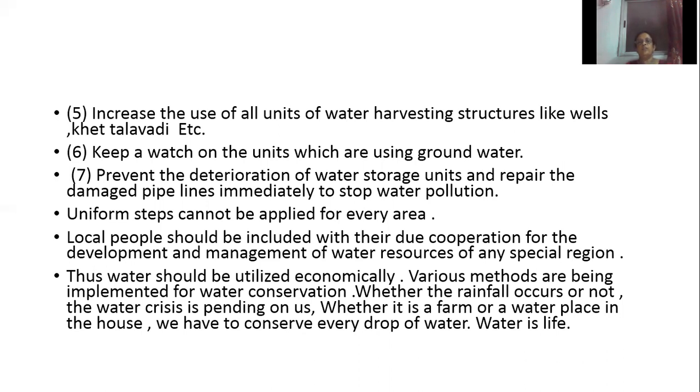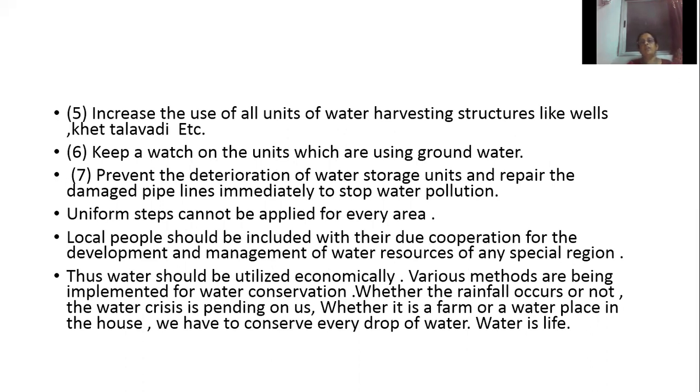Which points should we keep in mind for water management? First one, use water economically for gardens, vehicles, in toilets, and wash basins. Second one, a public awareness program should be conducted. People should participate in water conservation and skilled management. Third one, if possible, we should recycle the used water. Fourth one, save the reservoirs from pollution. Then fifth one, increase the use of all units of water harvesting structures.